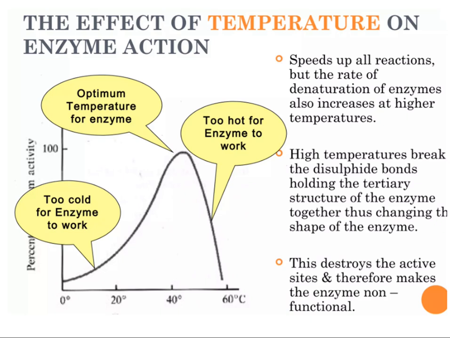Enzymes work very slowly at a very cold temperature below their optimum range, or they work very slowly below the pH that is required. So, to speed up the reaction, the enzyme's temperature should increase to the optimum range.